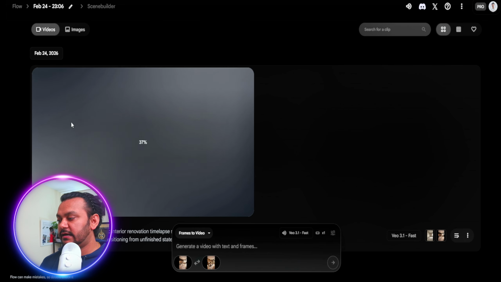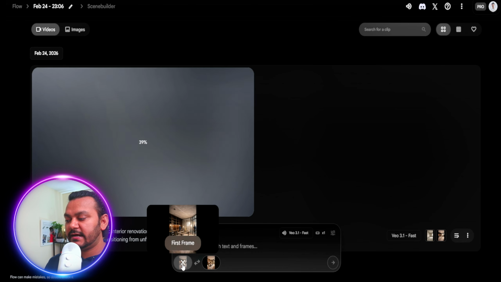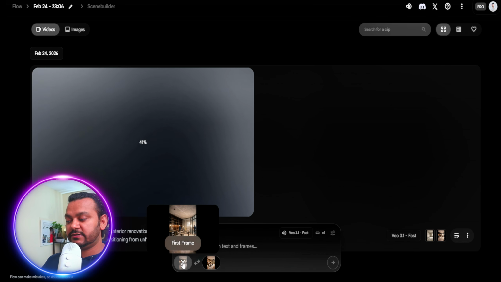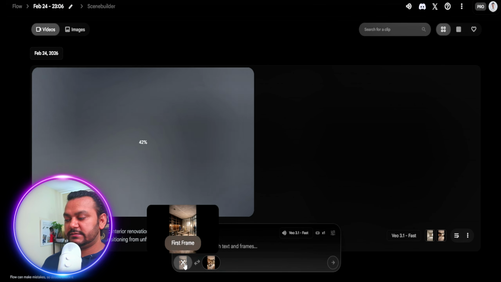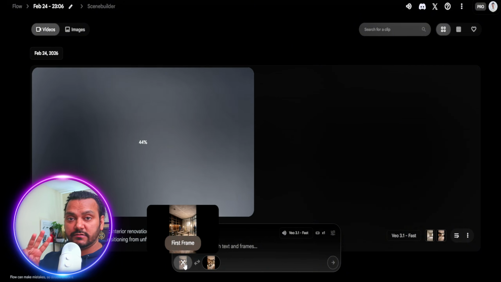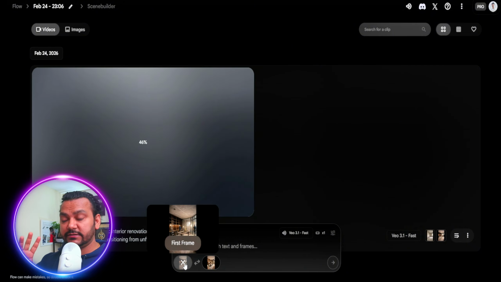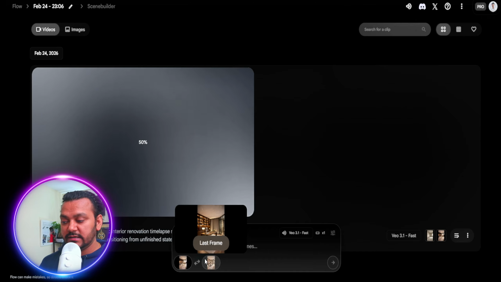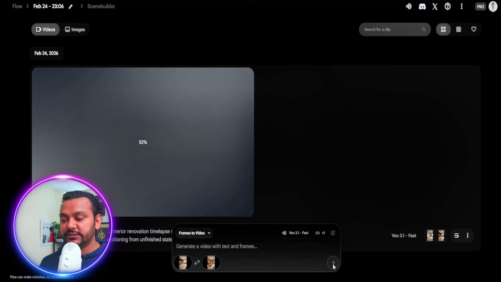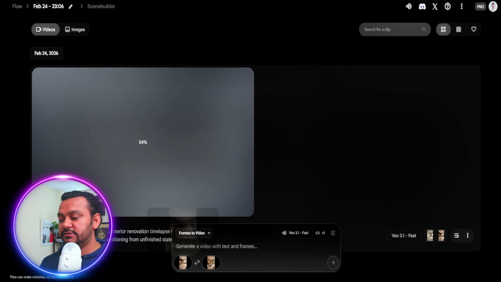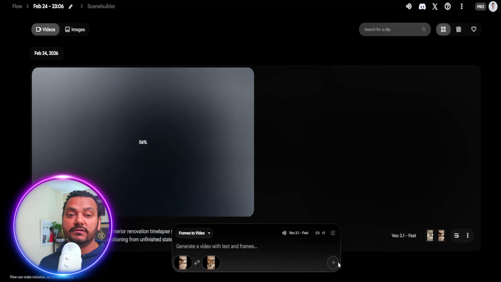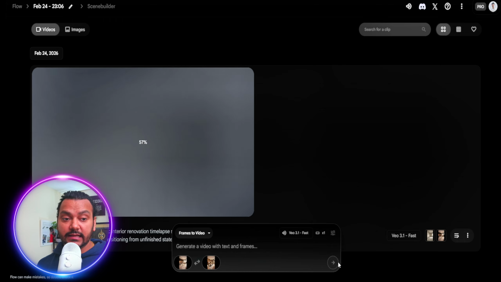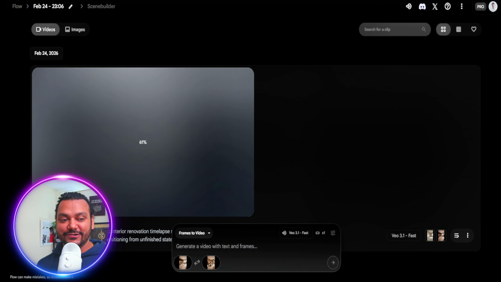So the same thing while it's making the videos. I did that for the first frame, so I put the second frame for the second video. We generated 3 images, right? So the second one I put it here, and the third one is the last frame. And I will just hit this one. It is still making this video, so I will hit this one and it will generate the videos for me, and then I will show you guys the final result, how it's going to look.